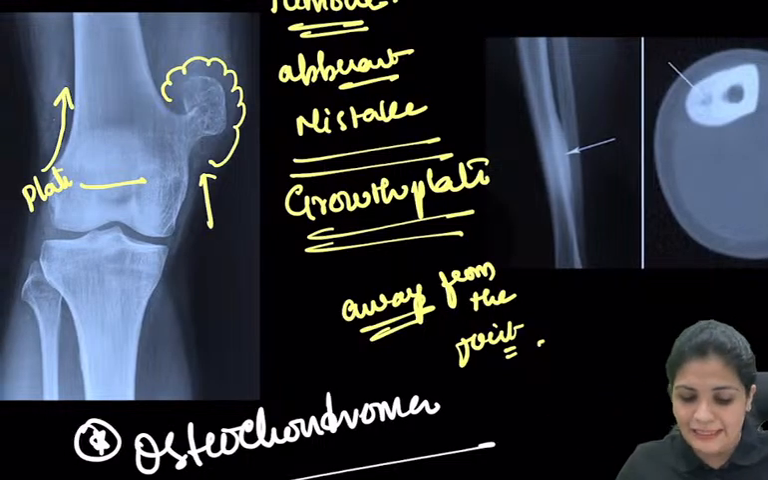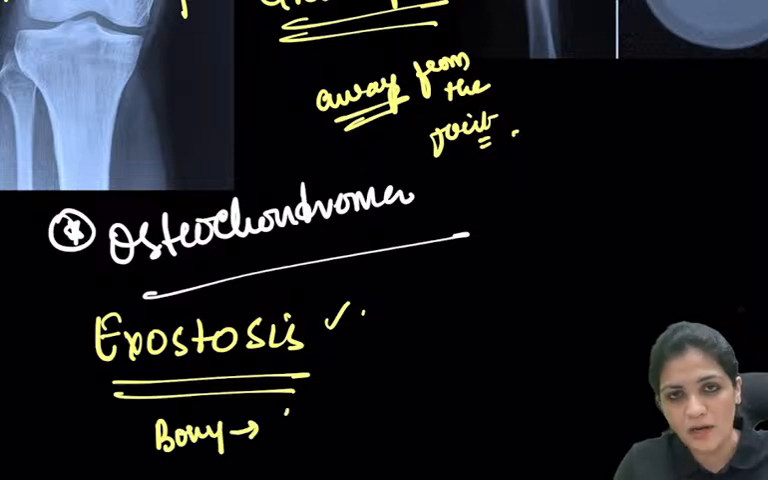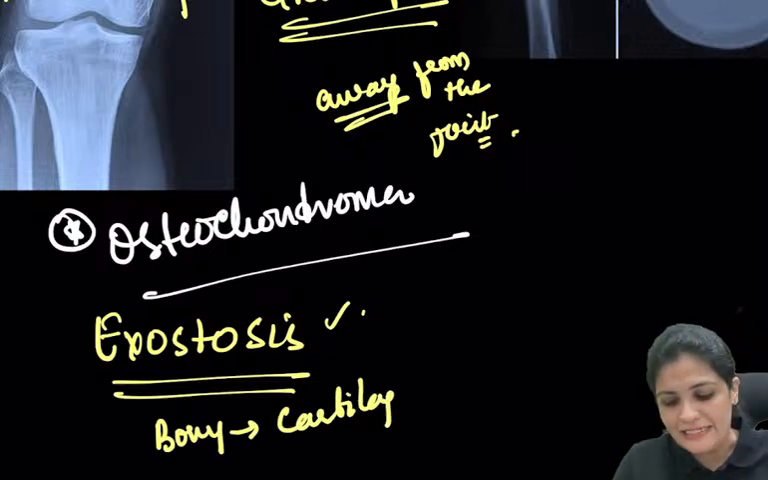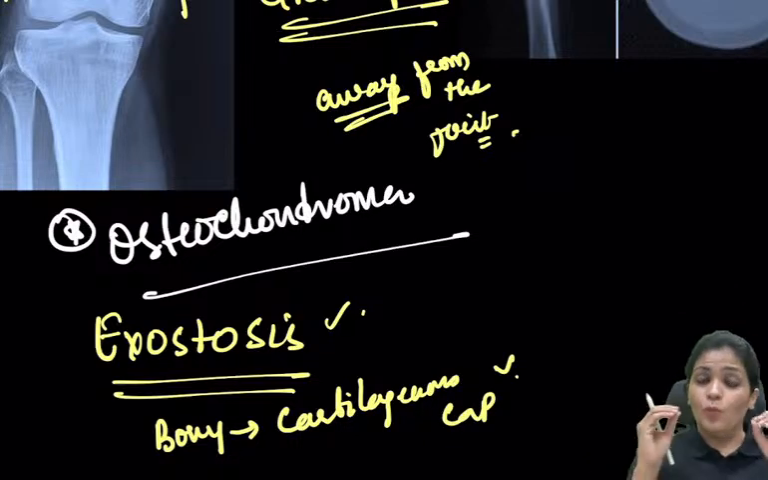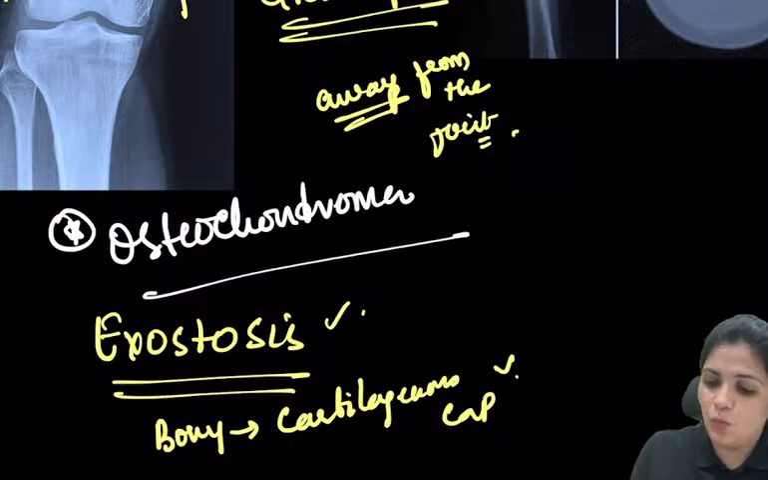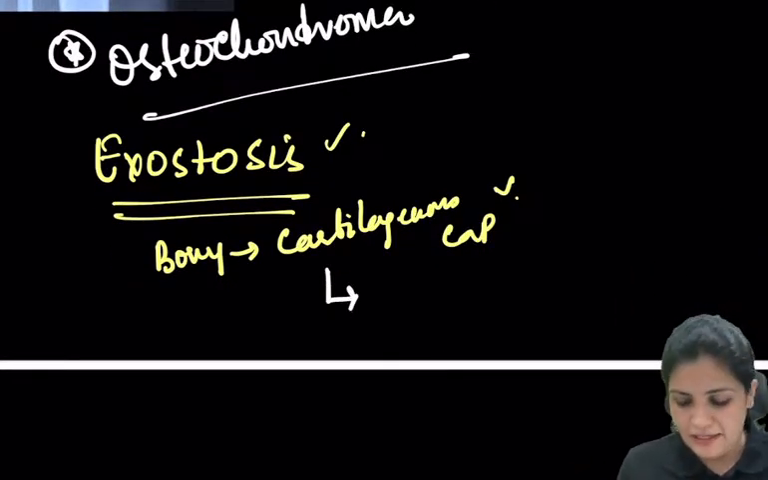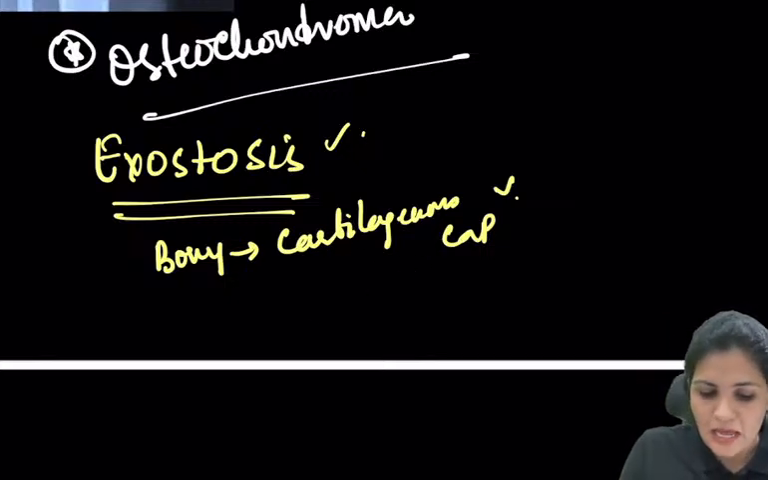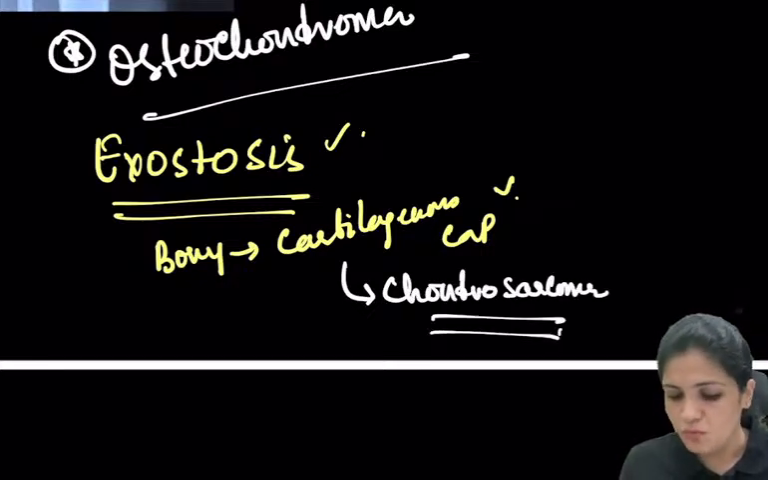What else do you have to remember? This is an extra bony growth, but it is covered by what? Yes, there is a cartilaginous cap over it. Why are we concerned about this cartilaginous cap? Because this is the reason we have to think about malignancy in this condition. You are most likely to see chondrosarcoma in this cartilaginous cap, right? So it might lead to chondrosarcoma.